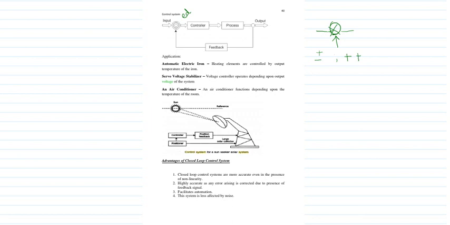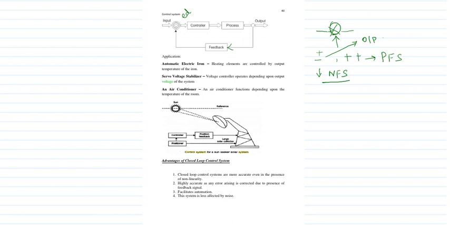Positive negative means it is a negative feedback system, positive feedback system, but this system will give a stable output, that is your negative feedback. So this is the error detector, and the error detector output is given to your controller. Then you have a process, output and the feedback. Okay, this is what closed loop system.